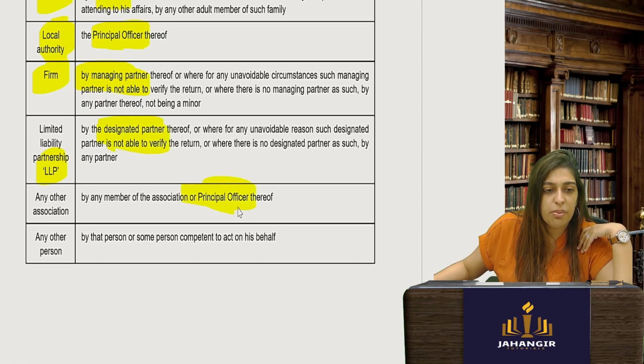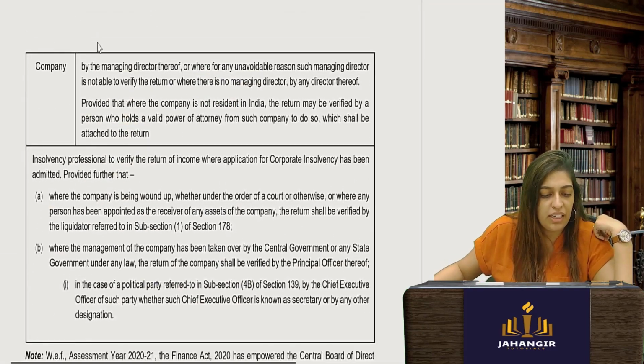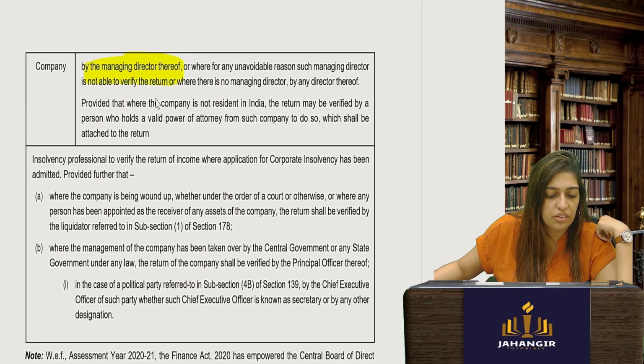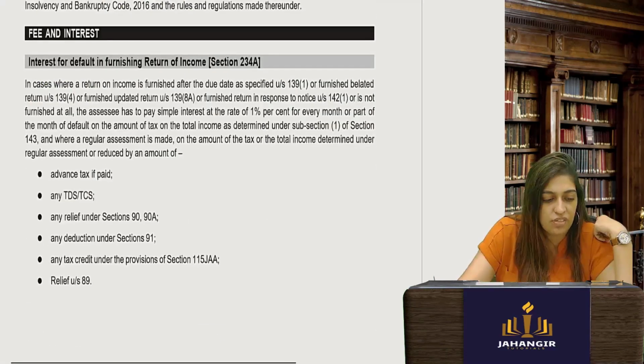If it is any other association or any other person, the person who is competent to act in this behalf. For a company, the managing director. Then the insolvency professional verifies the return of income where a corporate insolvency process is going on, that is, in the case of an insolvent company.